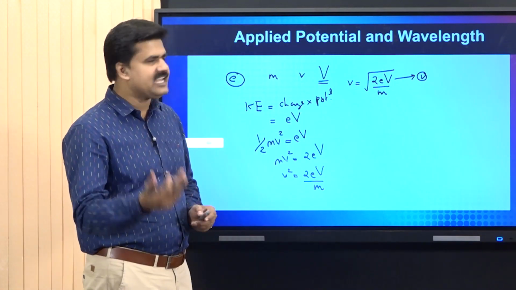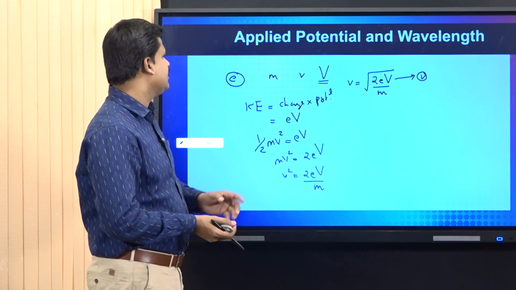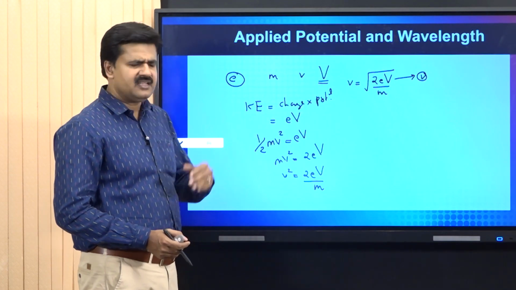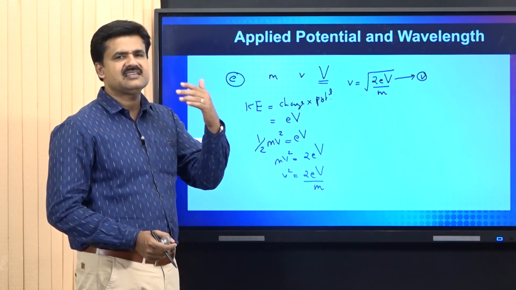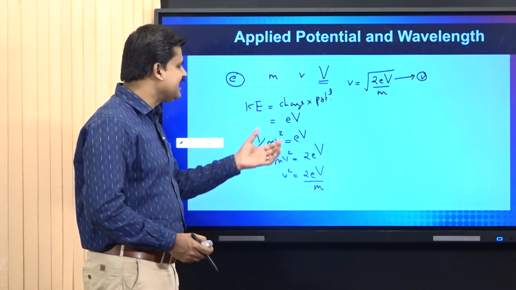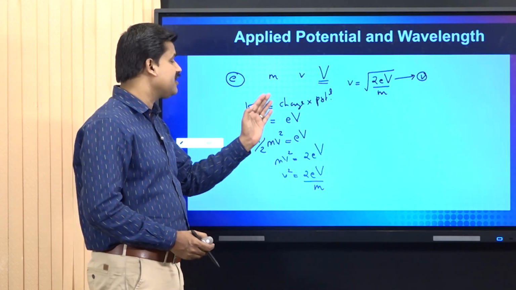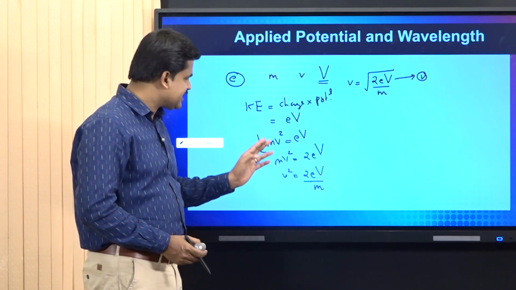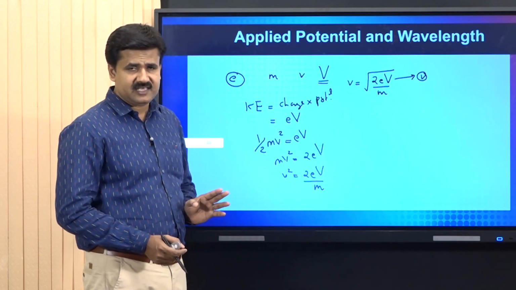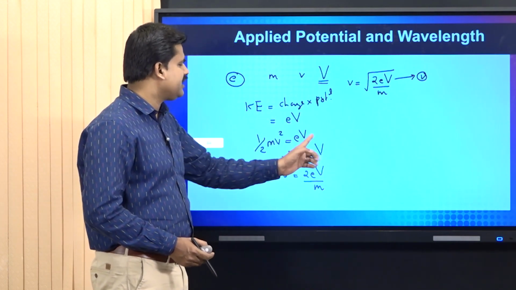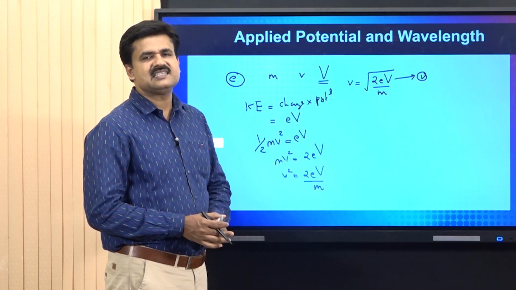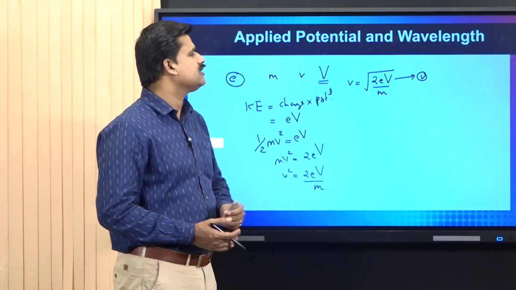I am repeating the steps again for a thorough understanding. Consider an electron of charge small e. When we are applying a potential of capital V, it will move with a kinetic energy half mv square. And the kinetic energy of the moving electron under the influence of an applied potential capital V is equal to e into V. That is, half mv square is equal to eV. Moving in a similar simplified way, we will finally get the velocity of the electron as under root 2eV divided by m.